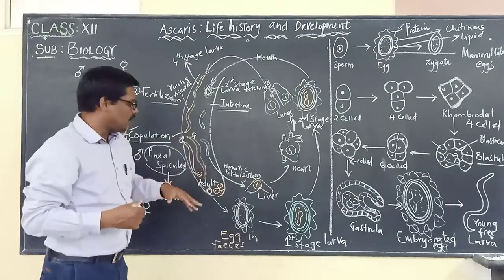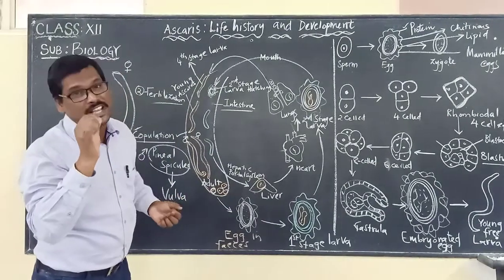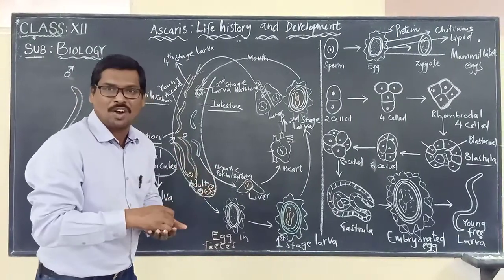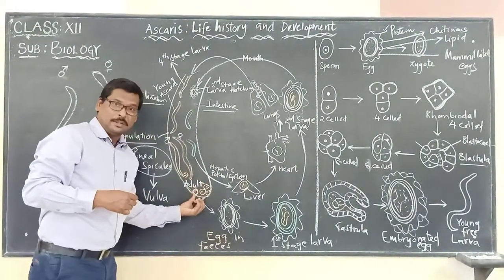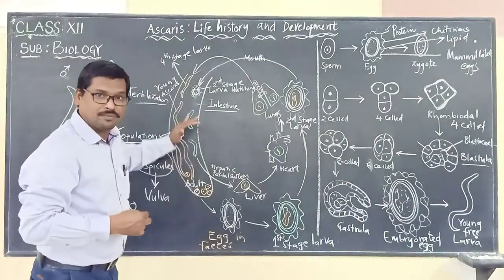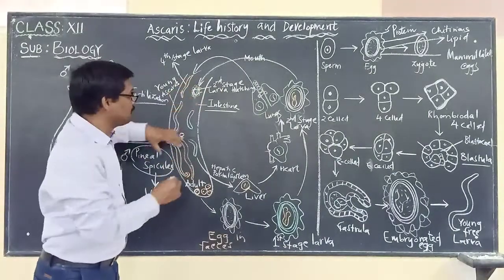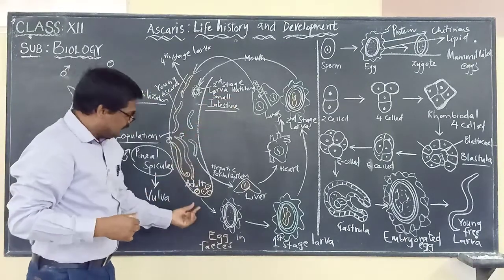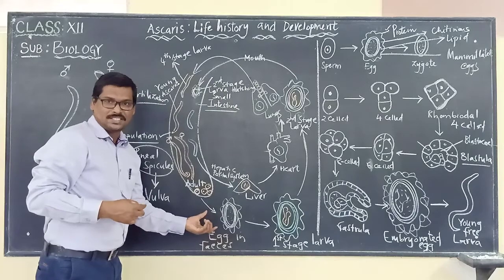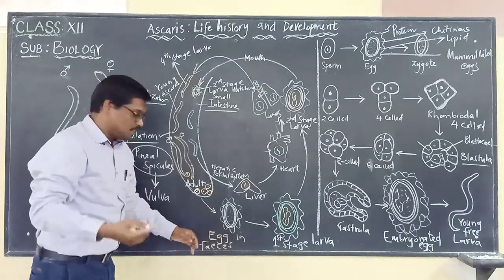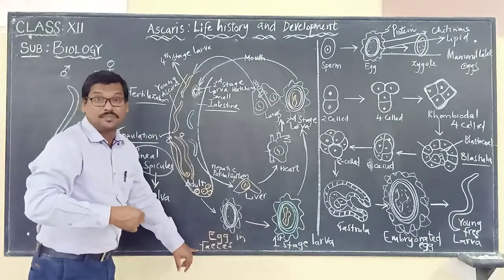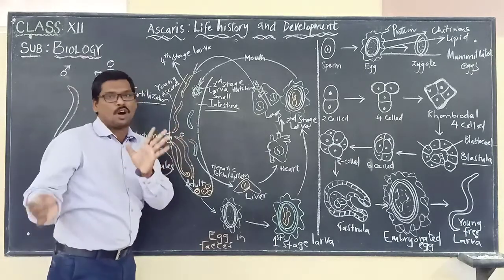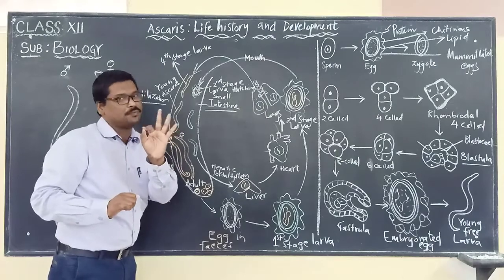Now what happens? Through the fecal matter, now we are talking about infection. How is the infection caused? Through the fecal matter from the intestine. This is all in the small intestine. Please remember, this is in the small intestine. So from the small intestine, these embryonated eggs will be released outside in the feces during defecation.